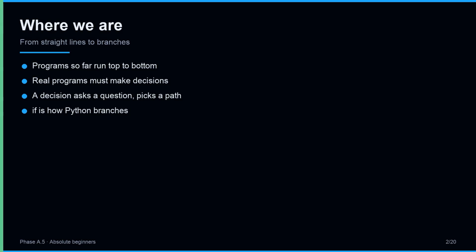Look at what you can do so far. You can store values in variables. You can call functions. You can loop over collections. But every line runs in order, top to bottom, with no exceptions. Real programs need more. They need to ask questions and act on the answer.